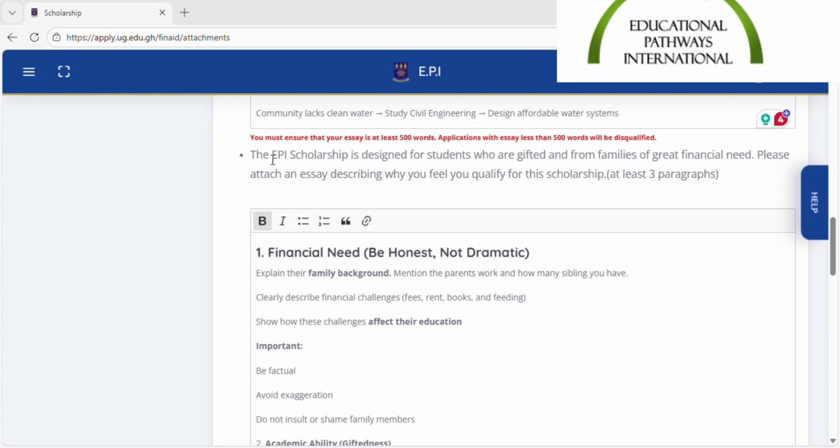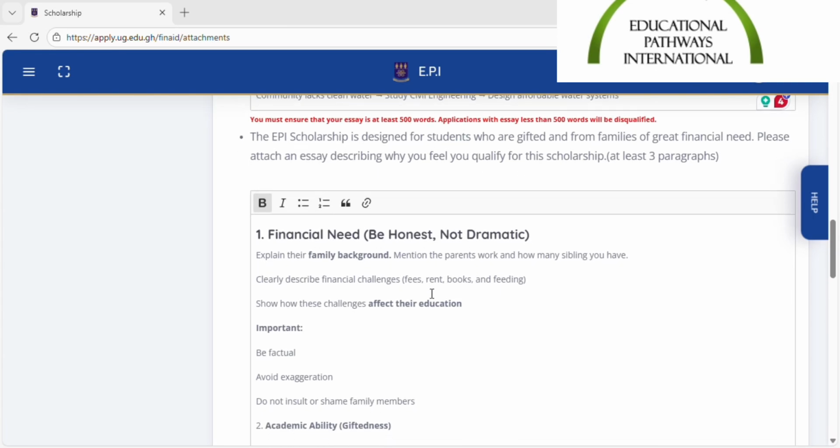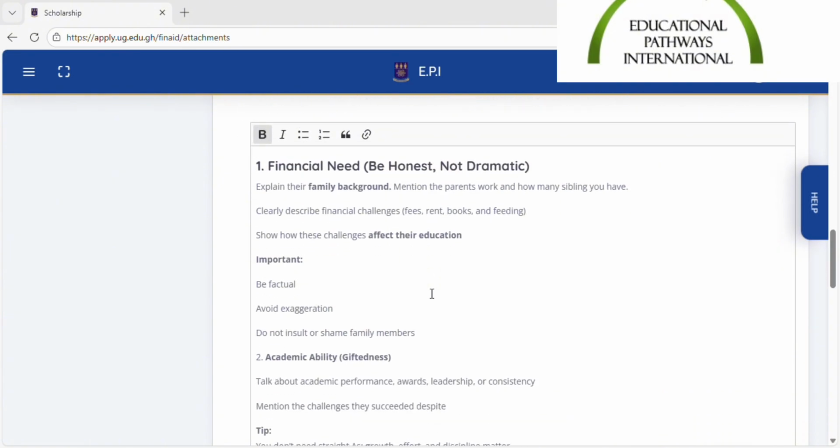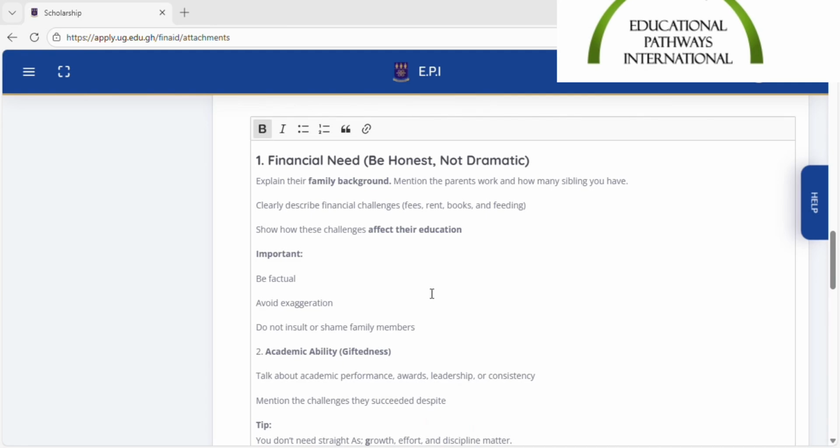Let's read our second essay. It says that the EPI scholarship is designed for students who are gifted and from families of great financial need. Please attach an essay describing why you feel you qualify for this scholarship. Write at least 3 paragraphs. So you note that this question is just like the Fandasiani scholarship essay number 1, why you should be considered for the scholarship. Now let's move.